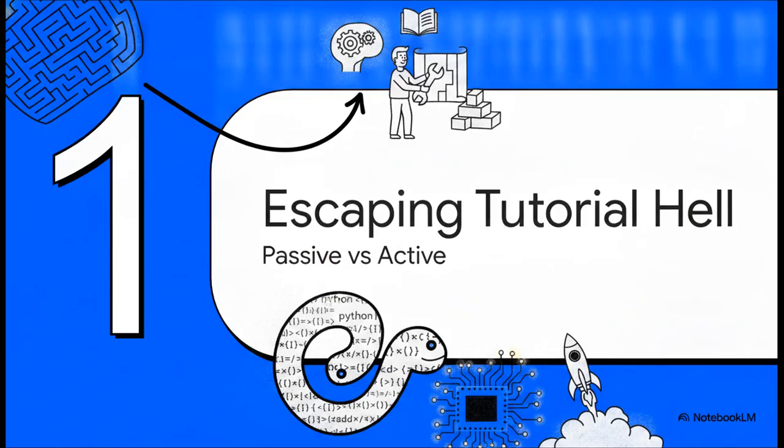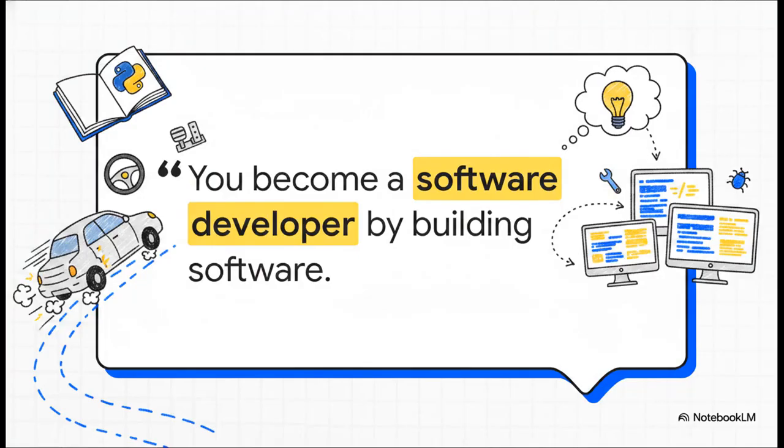All right, part 1, escaping tutorial hell, passive versus active learning. Like I mentioned, passive learning is the absolute biggest hurdle you're going to face early on. Let's dive right into this core truth from our source material. You become a software developer by building software.